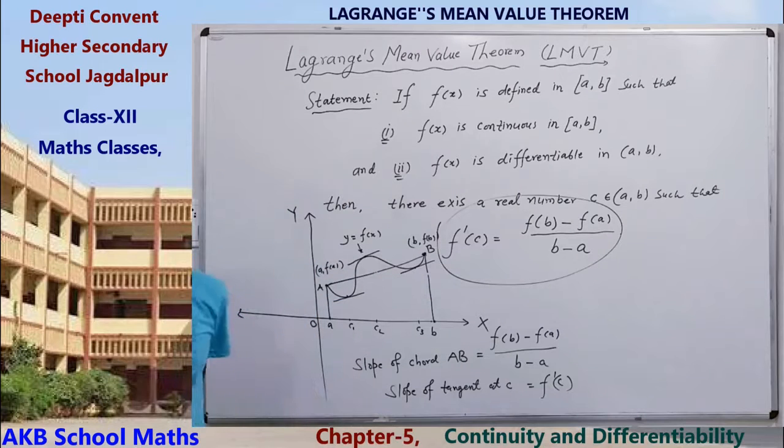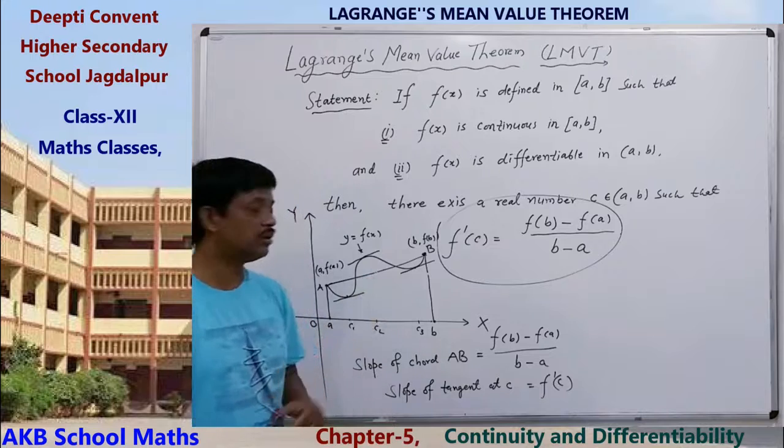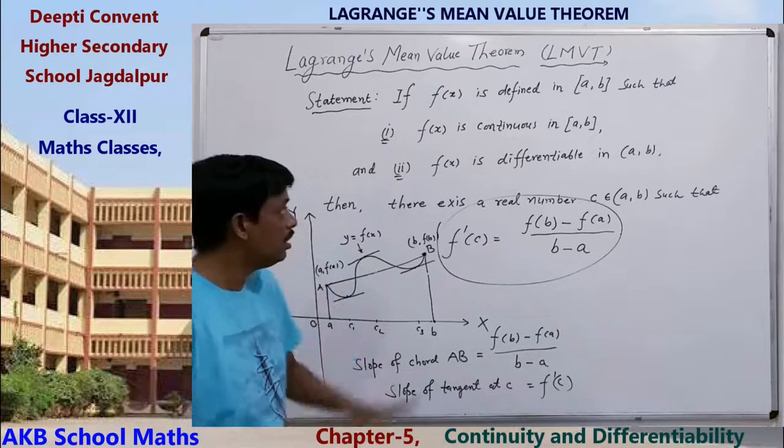This is the geometrical meaning of the Lagrange mean value theorem. What is the geometrical meaning?